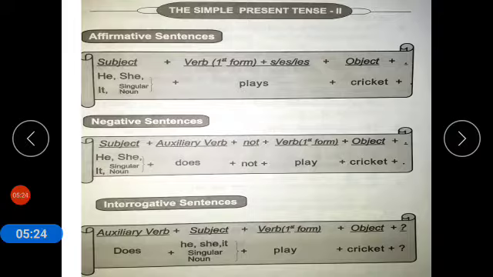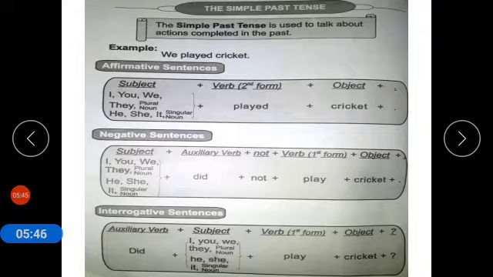So in the second case of simple present tense, we learned that if we are using the subjects he, she, it or a singular noun, we add s, es or ies to the verb, and we use the auxiliary verb does with he, she, it or a singular noun. Now coming to simple past tense.